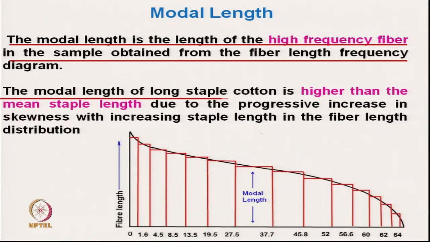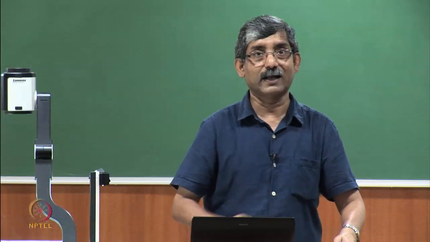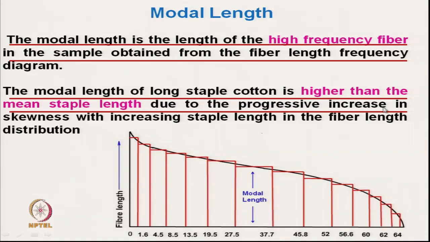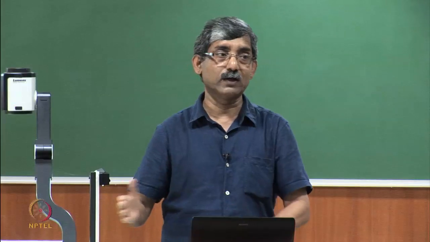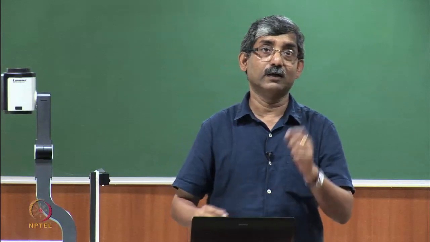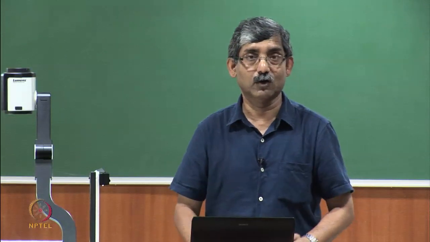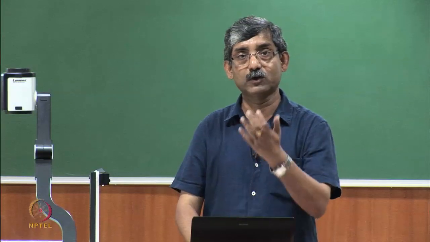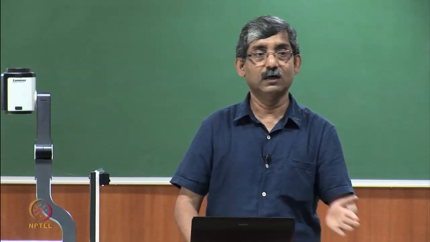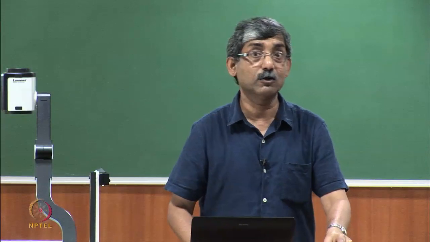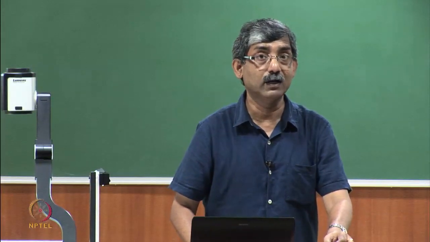The modal length of long staple cotton is higher than the mean length. It gets shifted to the higher direction due to the progressive increase in the skewness with the increase in staple length of the fiber. It will be skewed towards the higher length, because if we are talking about long staple cotton, the majority of the long fibers will be on the longer side. So that is why the modal length will be higher.